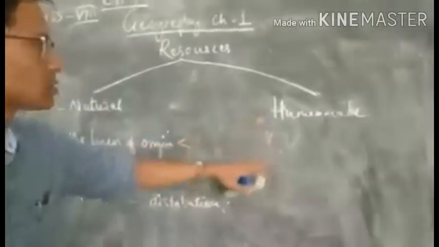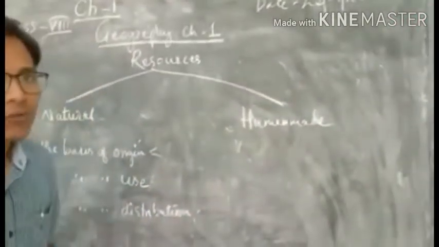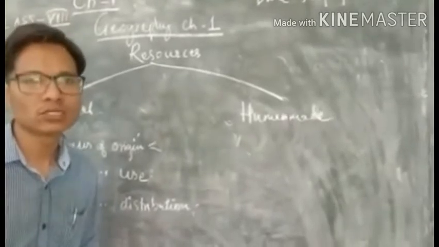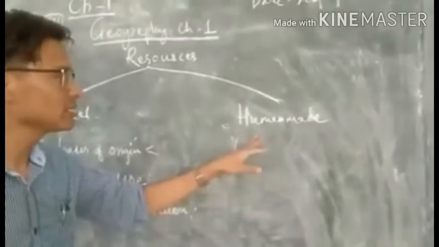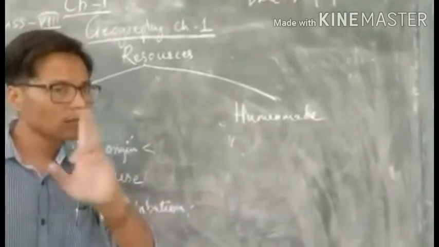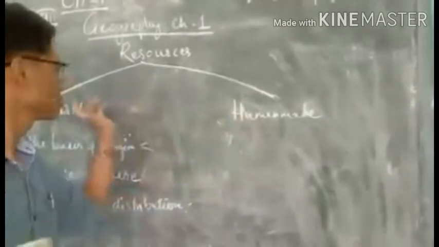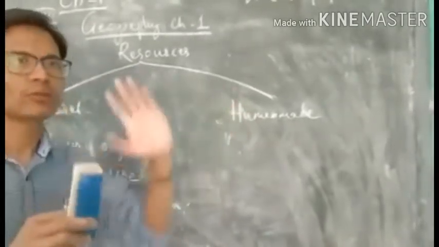Now to come to human-made resources. As I told you before, human-made resources are those resources which are modified and developed by human beings. In the primary stage they are derived from natural resources, and then humans develop them into human-made resources.